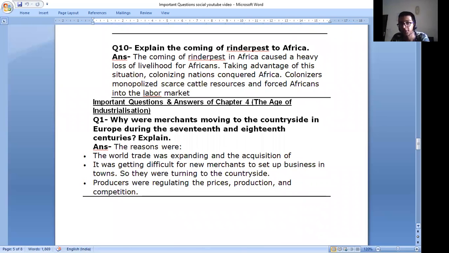Important questions from Chapter 4, Age of Industrialization. Question number 1. Why were merchants moving into the countryside in Europe during the 17th and 18th centuries? Explain. The reasons were that world trade was expanding, and it was getting difficult for new merchants to set up business in towns. So they were turning to the countryside. Producers in towns were regulating the prices, production, and competition.